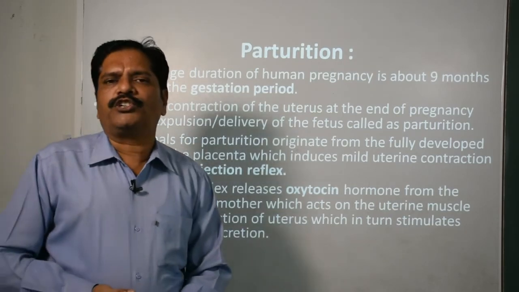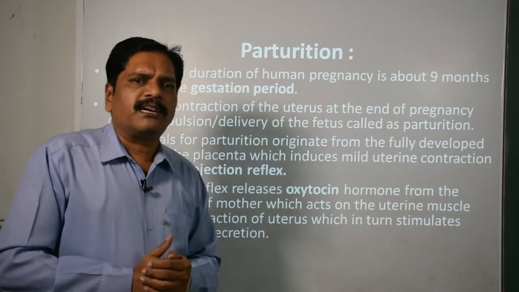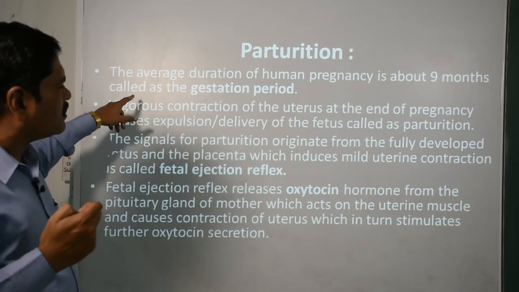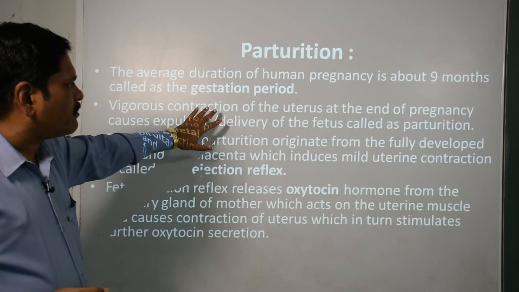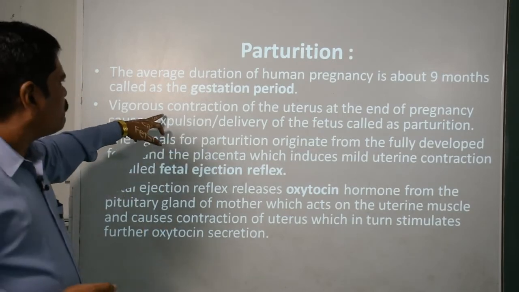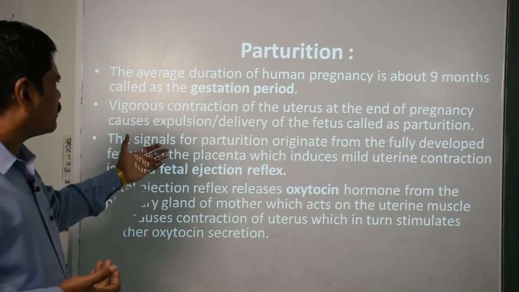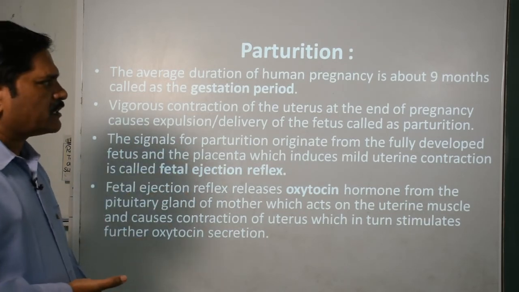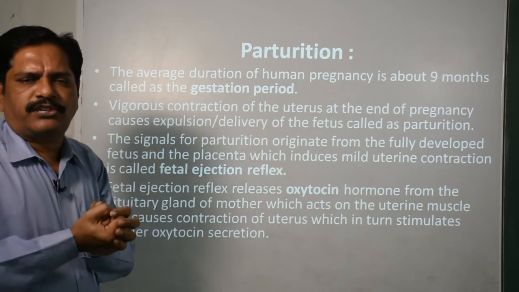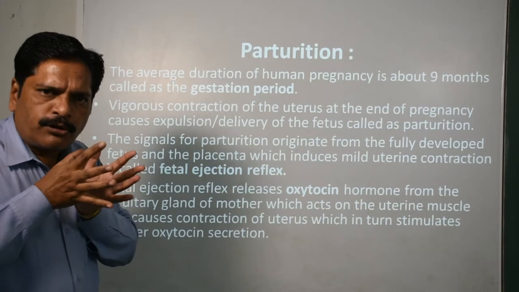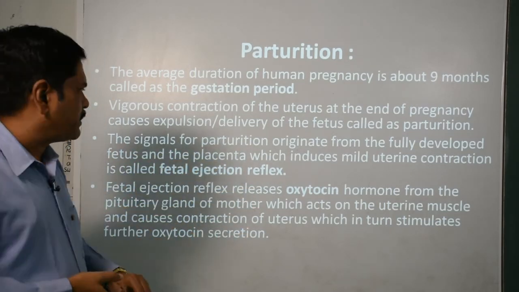Now finally the parturition. Parturition means what? The delivering of the baby from the mother's body, that is called parturition, or simply you call it delivery. The average duration, you know that, what is the gestation period, what is the pregnancy, okay. The vigorous contraction of the uterus at the end of the pregnancy causes expulsion of the fetus, called parturition, clear. Now the uterus will start to contract, okay, it will be responsible to force the baby outside, and this is called the labor pain, okay.